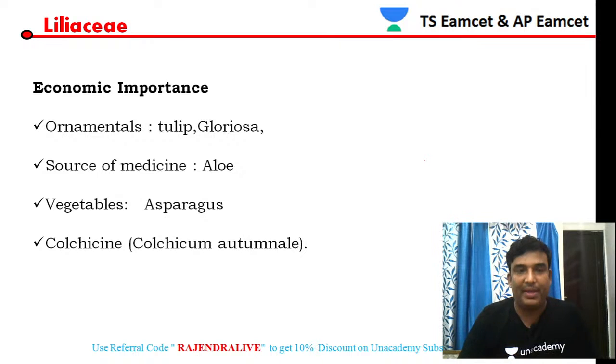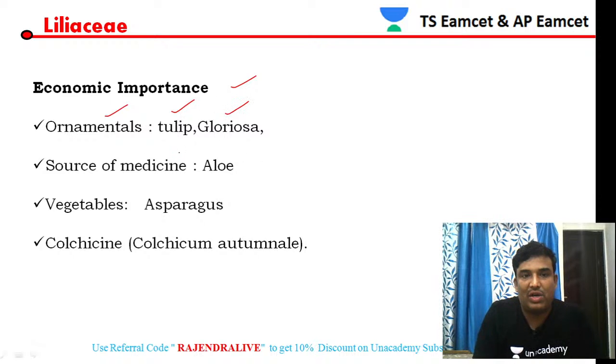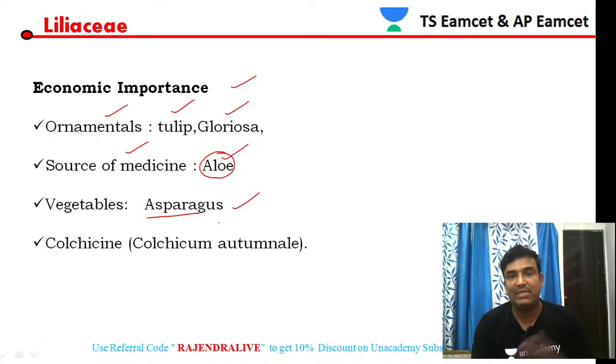So let us see some economic importance of these members. Some members of Liliaceae act as ornamental plants, like tulip and gloriosa. Similarly, some members act as medicine. Aloe vera is acting as a medicine. Some are used as vegetables, like asparagus, which is consumed as a vegetable. Similarly, colchicine is used in the laboratory to study the chromosomes.